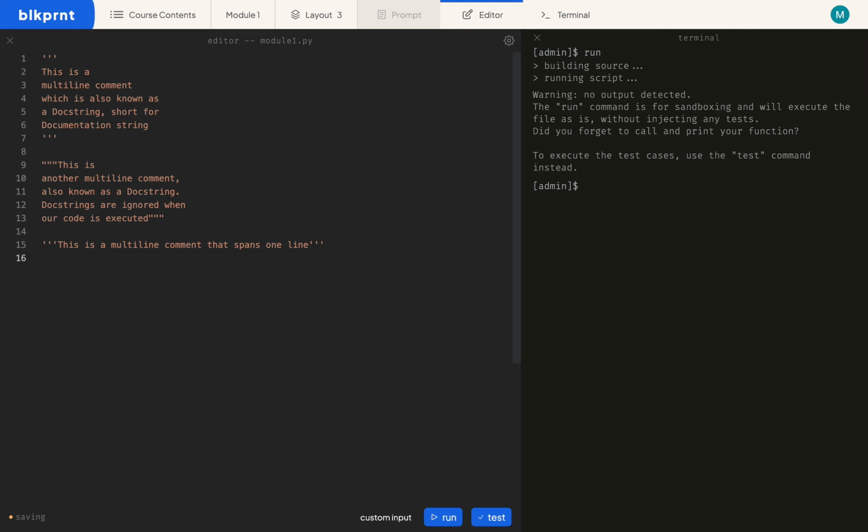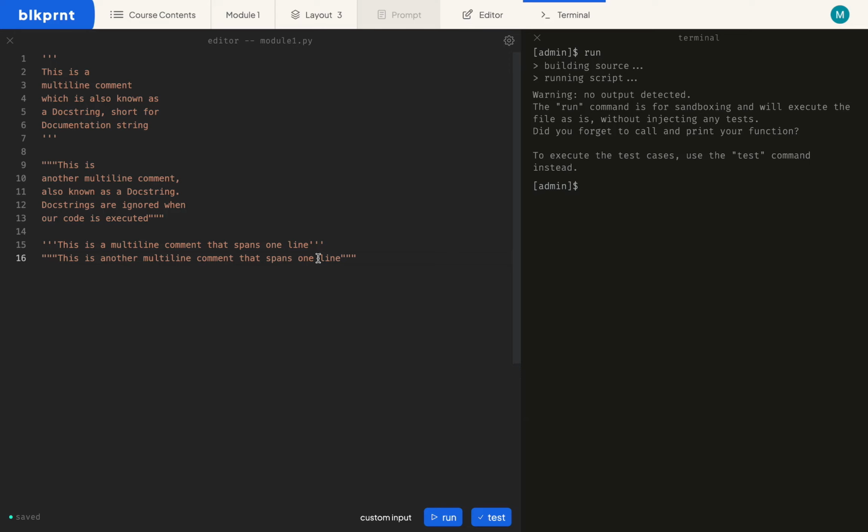I'll create another comment, and this time we'll use a pair of triple double quotes. And I'll put my message in between them. And we'll have, this is another multi-line comment that spans one line. So let's go ahead and run this, and we should expect no output. And that's exactly what we get.